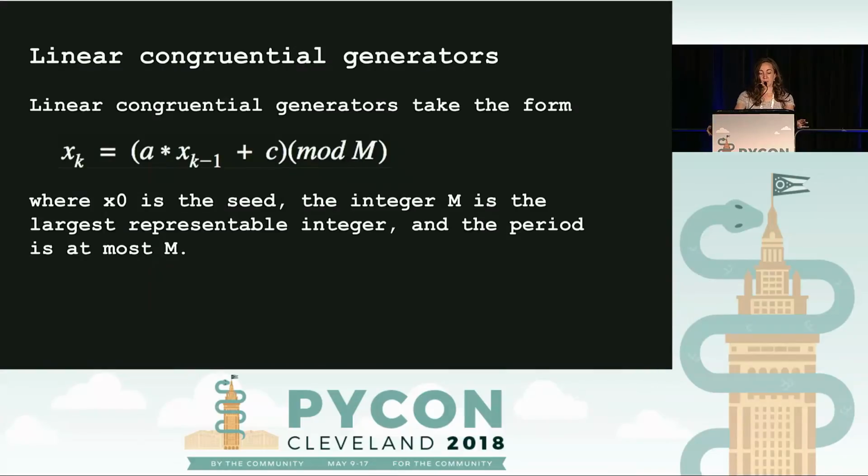One of the most popular things you might hear about mathematically is known as a linear congruential generator, which generally takes the form x_k = (a * x_(k-1) + c) mod m, where x_(k-1) is the previous term. So a and c are just constants, and m is typically the largest representable integer that we can use, and it's also the period of the algorithm, or the length of time it will take before it repeats itself.